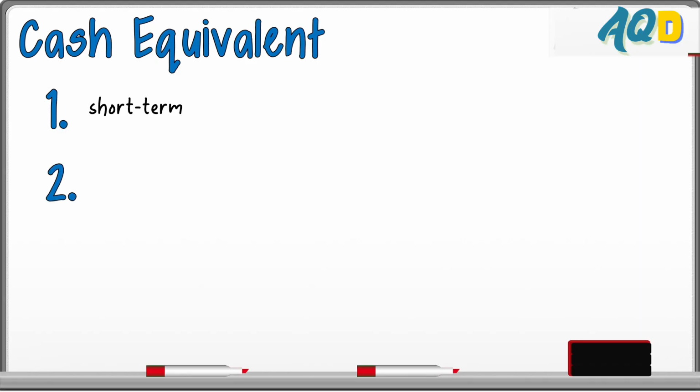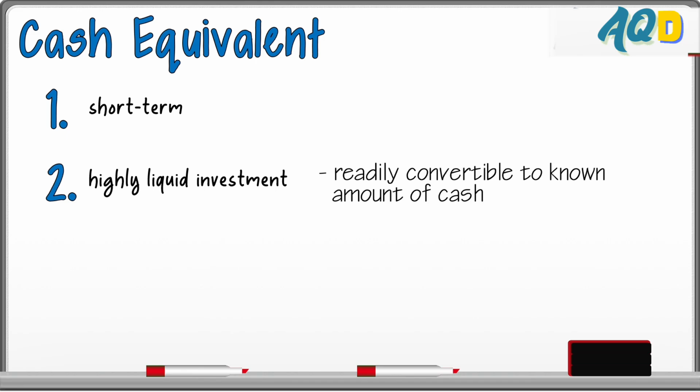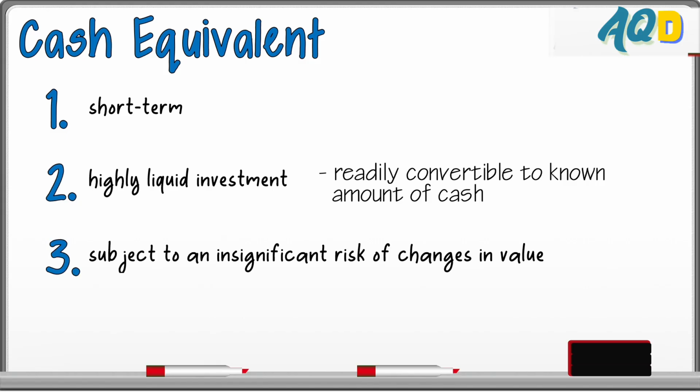Next, second part of the definition, highly liquid investment. It means that the instrument or the cash equivalent is readily convertible to known amount of cash. So more or less, we can compute or we can arrive at the amount of cash if the cash equivalent matures. Highly liquid, readily convertible to known amount of cash. Number 3, subject to an insignificant risk of changes in value.